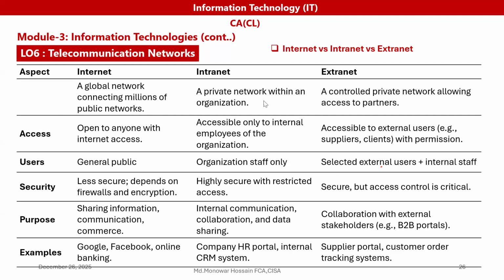Intranet is a private network, intra meaning within the organization, while the internet is a global network. Extranet is a controlled private network with access permission. Access: the internet is open for all; anyone can use it.